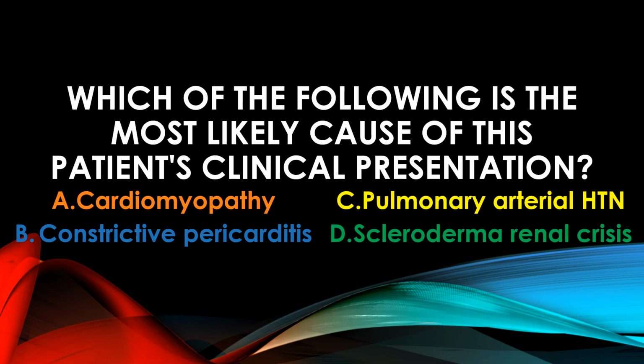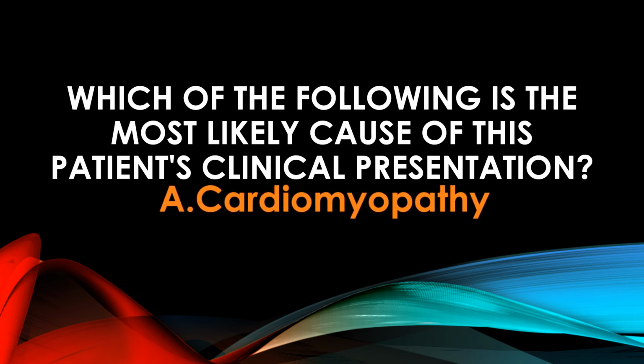Which is the most likely complication of diffuse systemic scleroderma or systemic sclerosis causing this condition? The answer is cardiomyopathy.